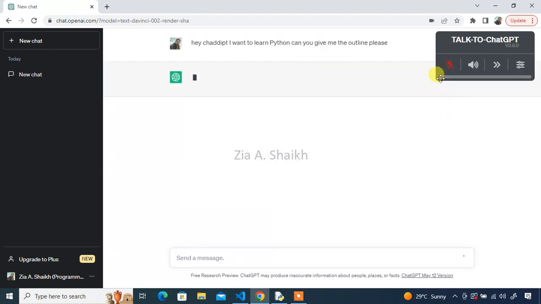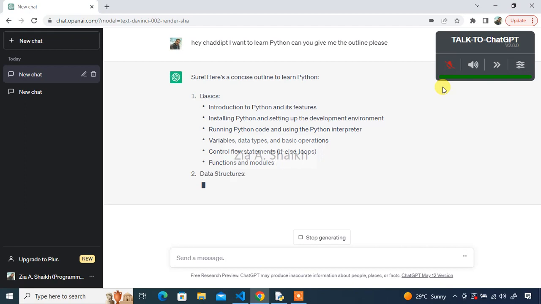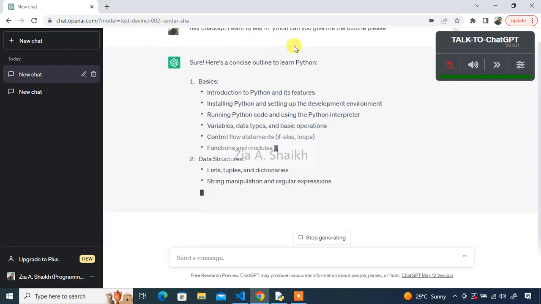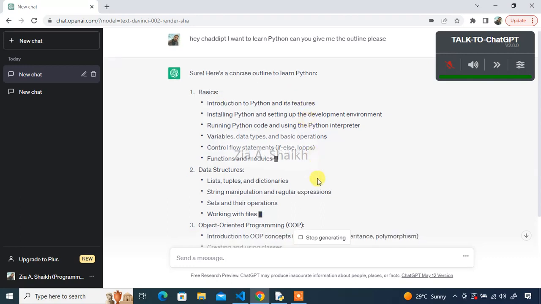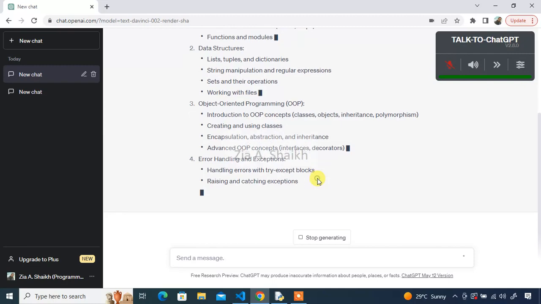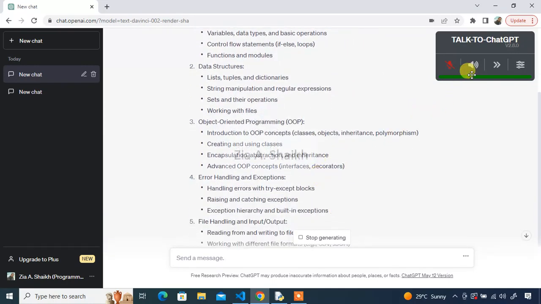Once you complete your question, just click over here so that it will start generating the response and it will not listen to whatever I'm speaking right now. Okay, it has started giving me the outline. Introduction to Python and its features. Installing Python and setting up the development environment. Running Python code and using the Python interpreter. Variables, data types, and basic operations. Control flow statements, if-else, loops, functions and modules. Data structures. Okay, I have skipped it.